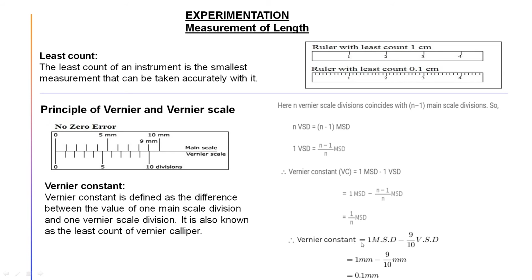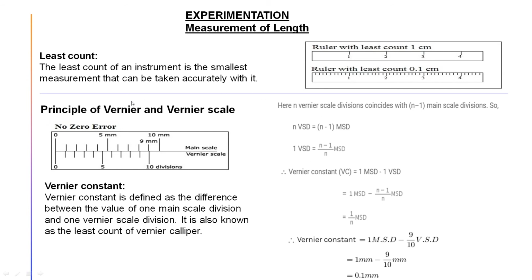It is also shown here that vernier constant equals the same thing, 1 main scale division minus (n minus 1) by n. So n minus 1 is 9, and n equals 10 vernier scale divisions, subtract it and you will get 0.1 millimeter. So 0.1 millimeter is the vernier constant, or the least count of the vernier scale.